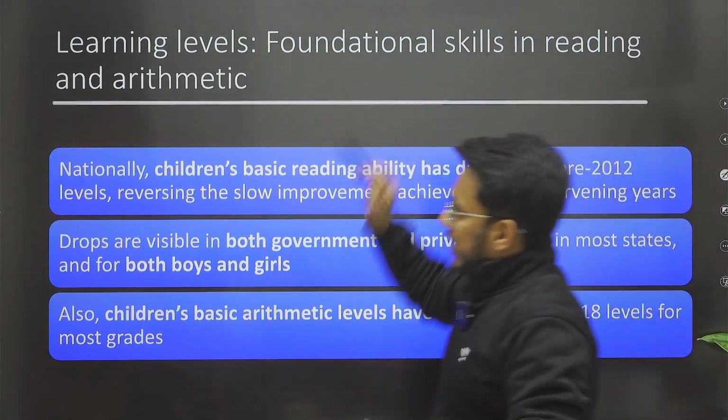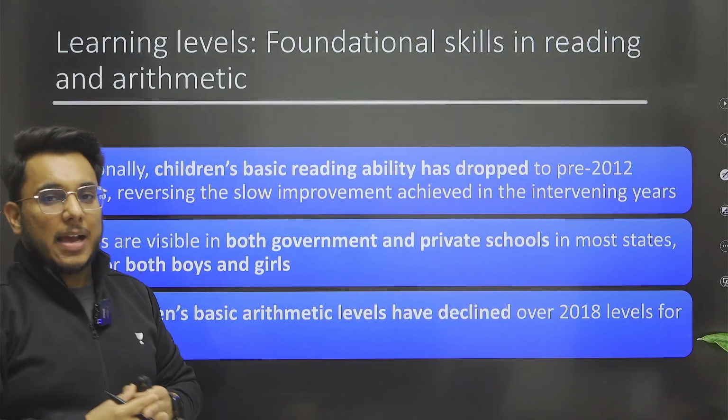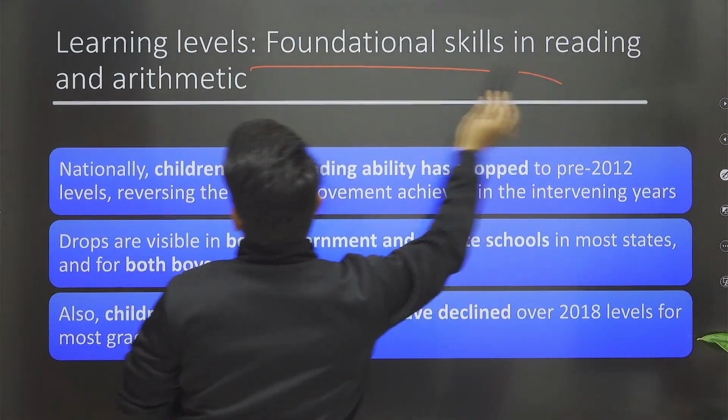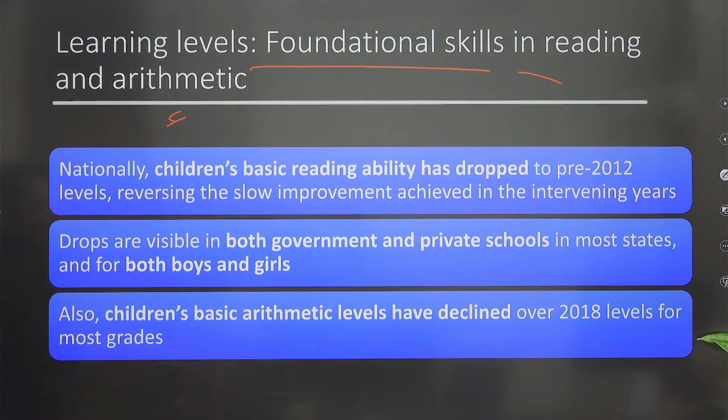Then guys, one more concern area that has been highlighted by this ASER report is that foundational skills in reading and arithmetic are declining.